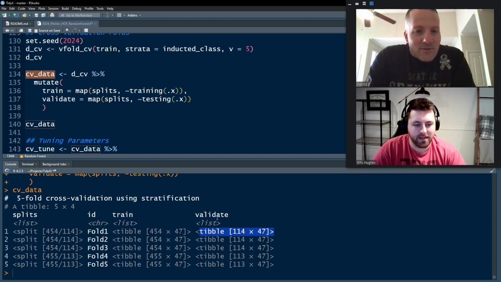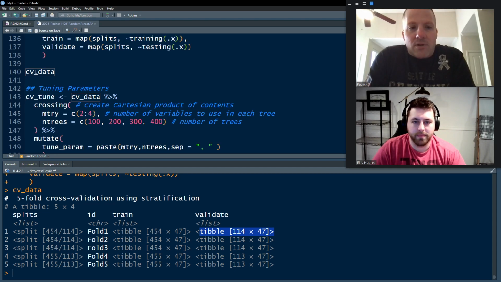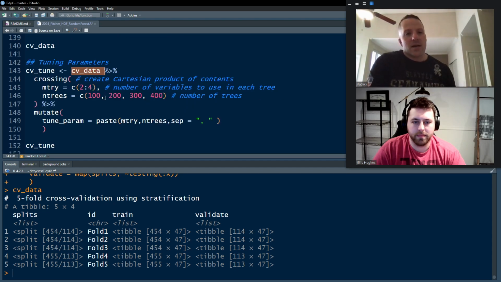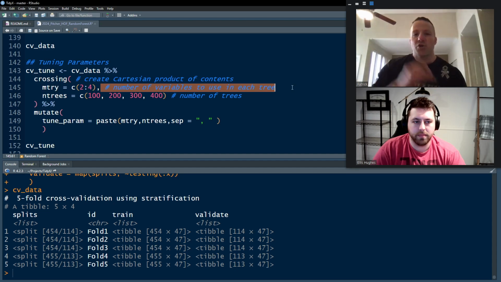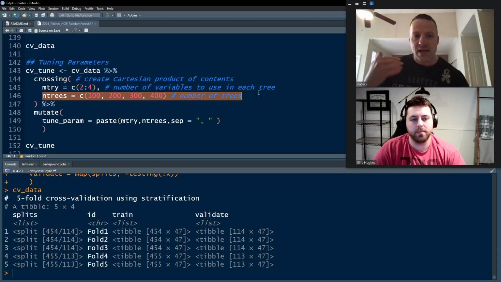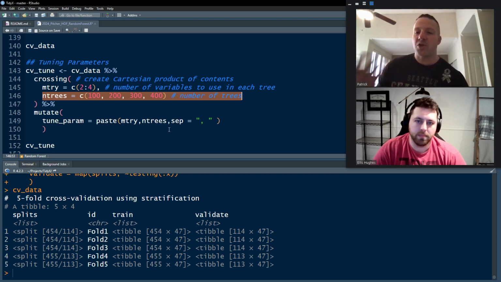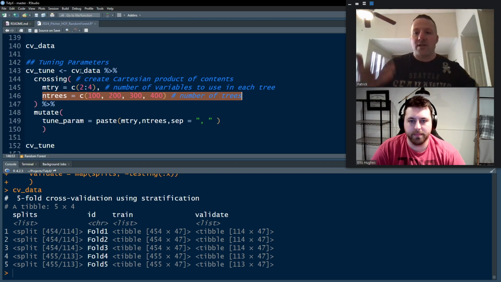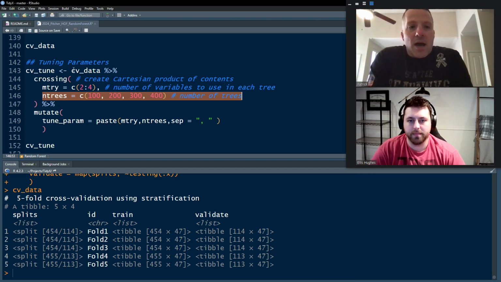Okay. So we've got our cross-validation folds. We're ready to set up our tuning parameters. Two of the more common tuning parameters that the random forest takes are the mtry, which is the number of variables to use within each tree of the forest as it goes through and makes these random splits of data, and then the number of trees, how many trees it's going to fit every time it makes a new split.